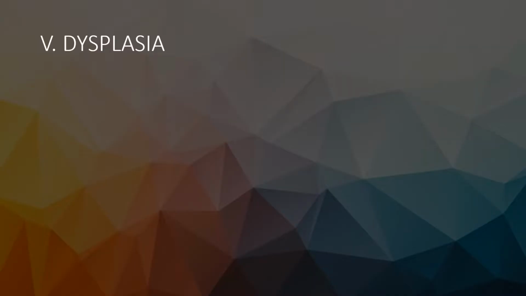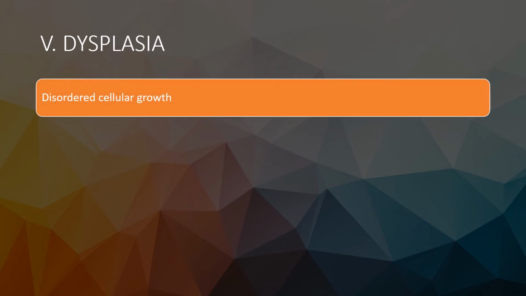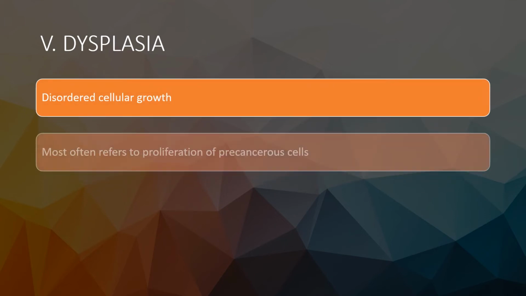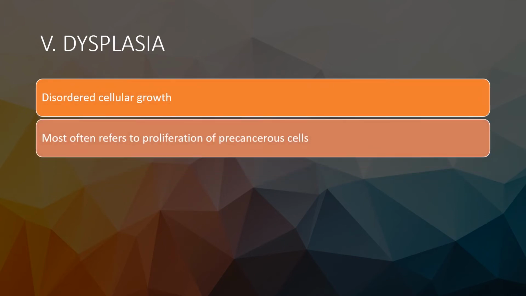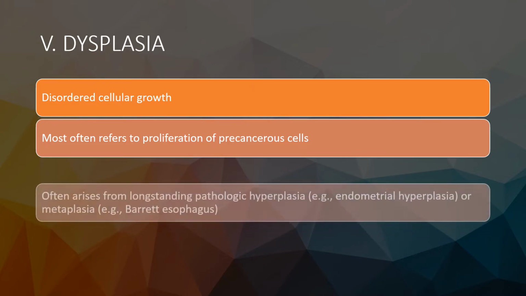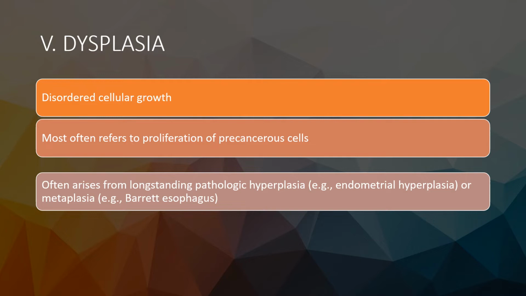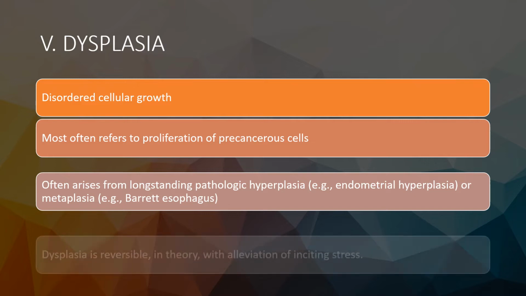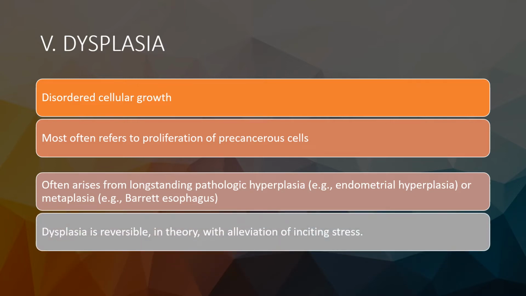Next is dysplasia. Disordered cellular growth, most often referred to as proliferation of precancerous cells, often arises from long-standing pathological hyperplasia, for example, endometrial hyperplasia or metaplasia. An example of metaplasia is Barrett esophagus. Dysplasia is reversible, in theory, with elimination of the inciting stress.